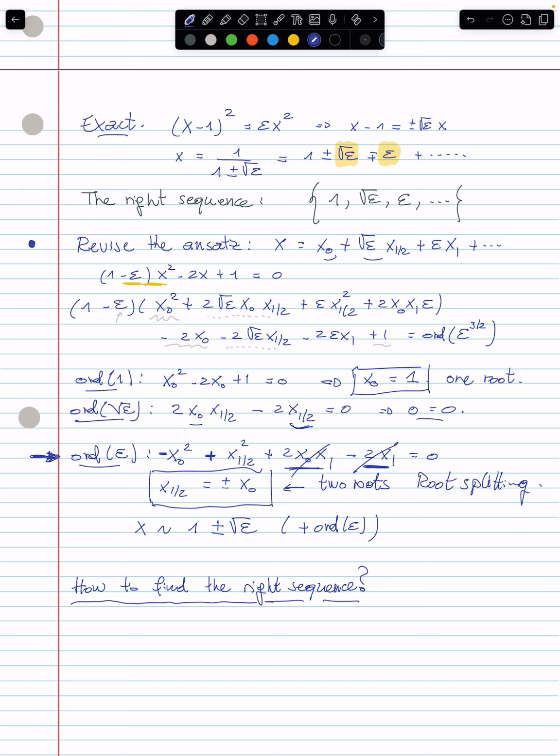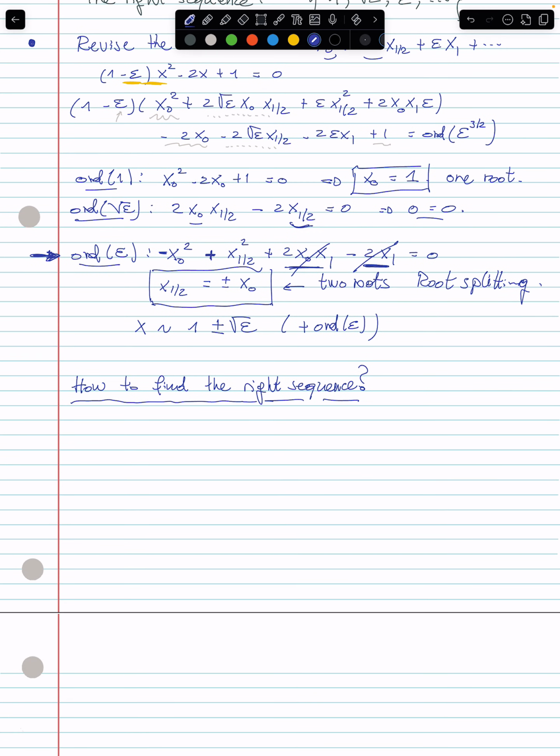If you struggle finding the right balance, because sometimes this is epsilon, let's say, to the power 3/2, or something even more exotic sometimes, then there is a straightforward approach that you can use, which is a little bit heavy, as I'm going to discuss, and which will provide you the right sequence. So in order to find the right sequence, what you could say is that x is equal to x0, which is something you know, right?